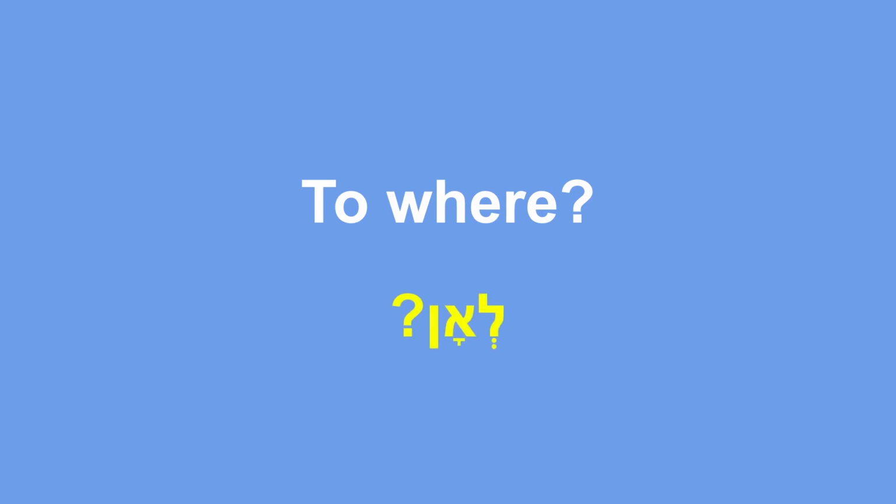If we want to answer the question "where," for example, where are you going, we'll use the question word le'an. However, to whom means "to whom are you going?" So we're seeing a person heading in a particular direction, but we know that his destination is a person, he's going to someone, then we'll ask him el mi.